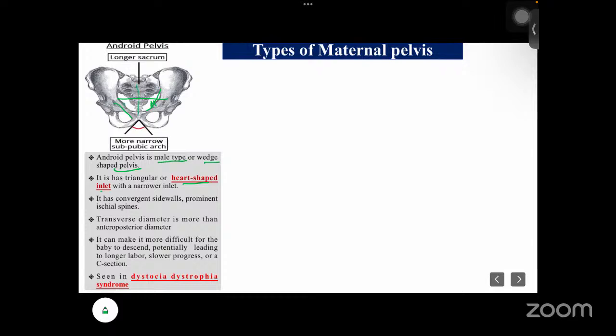Okay, and it can make it very difficult for the baby to descend, and even if normal delivery occurs, it will be very difficult. Okay, so it is mainly seen in cases of dystocia.